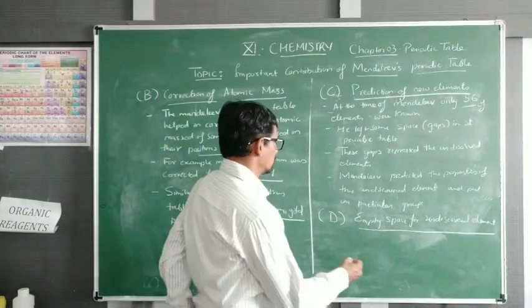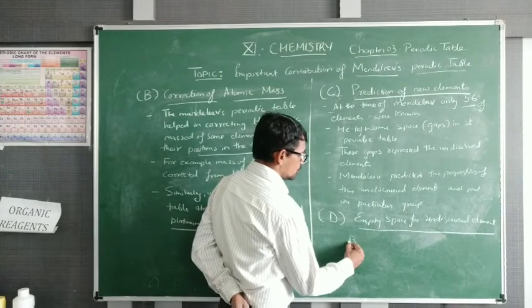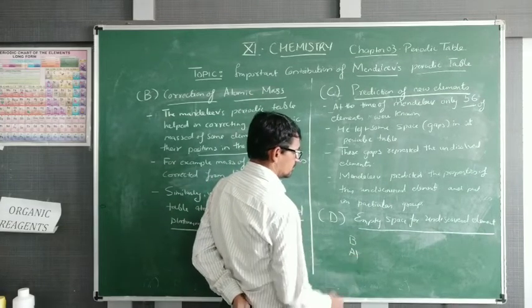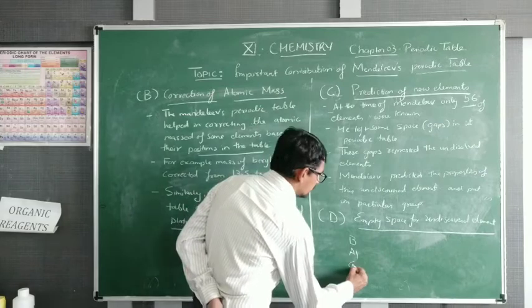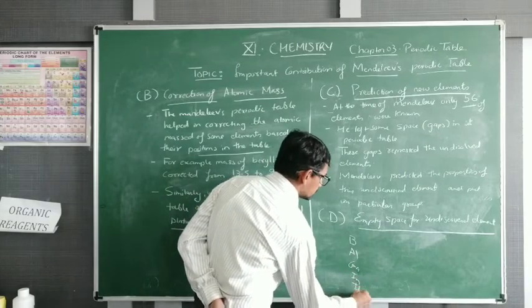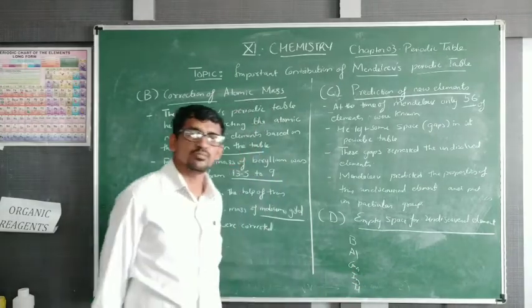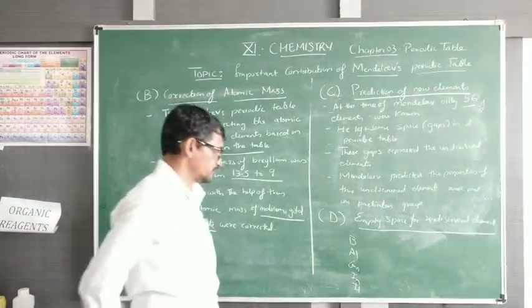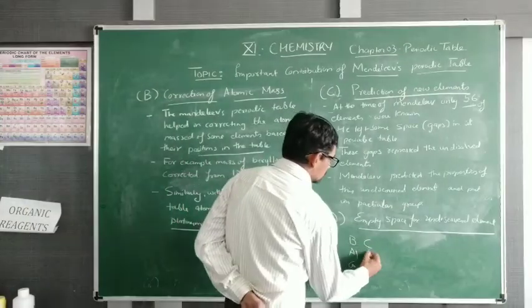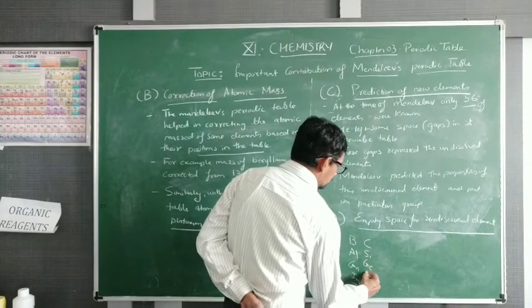As for example, suppose boron, aluminium, gallium, indium, and below carbon, silicon, germanium, tin and lead.